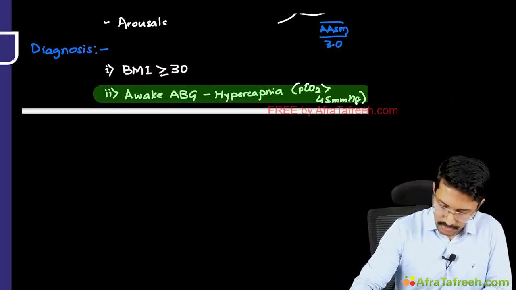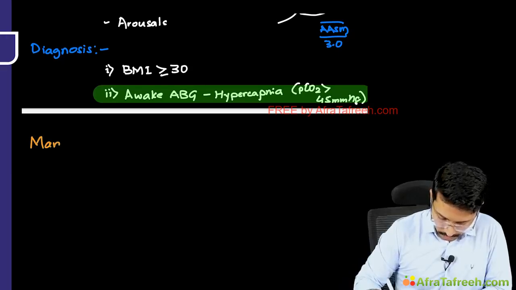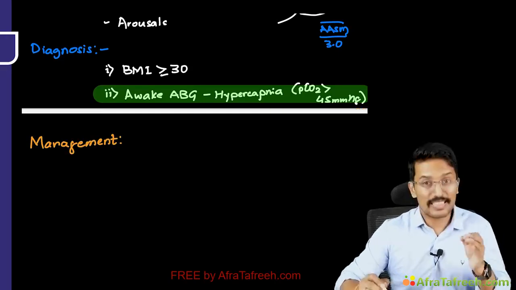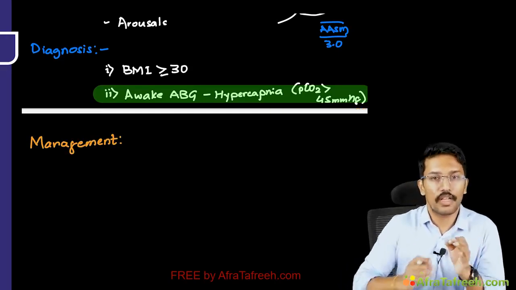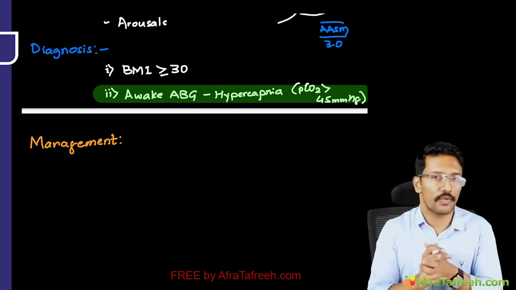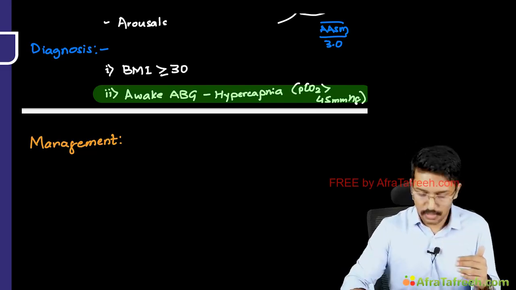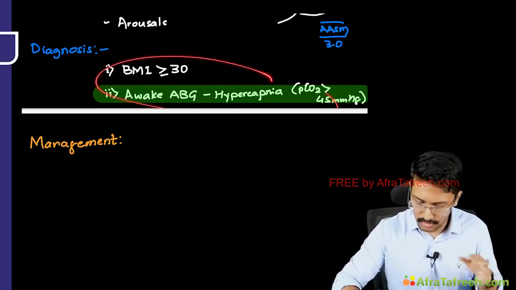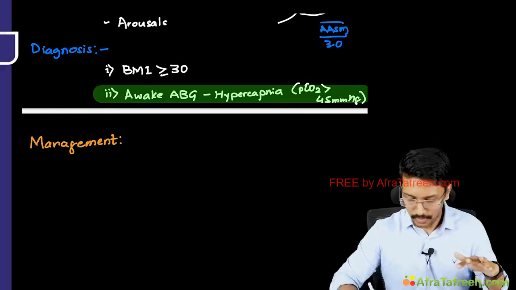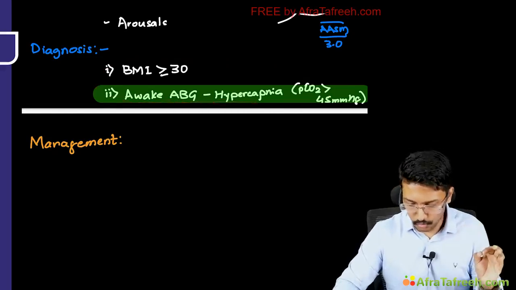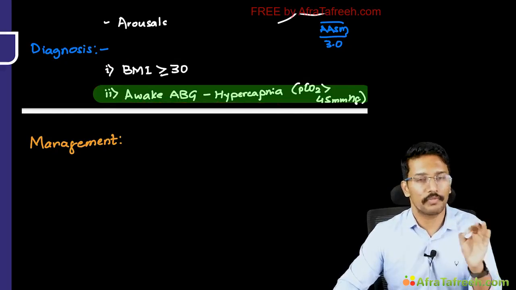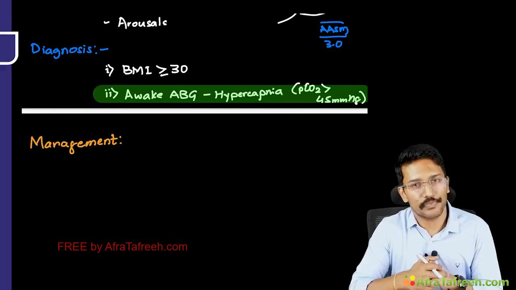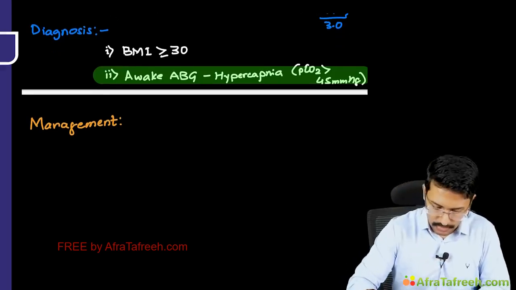In terms of management, right, how do we treat these patients? Studies have shown that extreme weight loss of 25 to 30% of their total body weight literally improves their obesity hypoventilation syndrome to the point where they do not meet the diagnostic criteria anymore, because their BMI would have dropped down and their awake ABG will no longer show hypercapnia if they lose 25 to 30% of body weight. But it is not considered as a first line treatment. I'll tell you why. But before that, let me write what is the first line treatment.